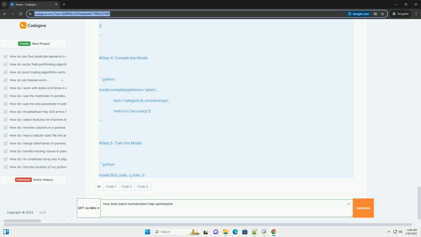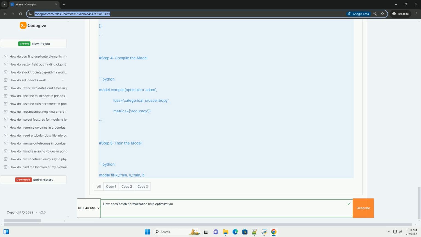4. Gradient flow. Normalizing the activations can help mitigate issues with vanishing/exploding gradients, thereby improving the gradient flow through the network. How does batch normalization work? Batch normalization works by normalizing the output of a layer for each mini-batch. The main steps involved are: 1.